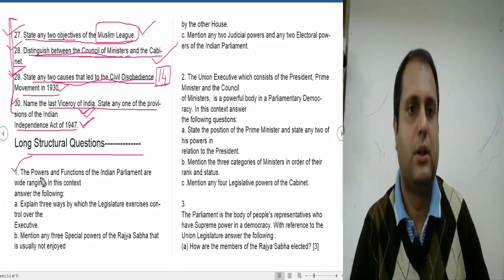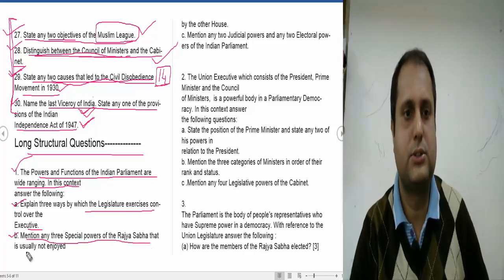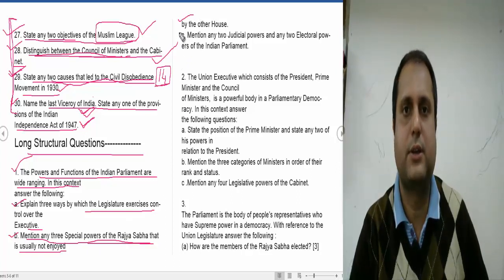First one: the powers and functions of the Indian Parliament are wide ranging. In this context, explain 3 ways by which the legislature exercises control over the executive. That is A. B: mention any 3 special features of the Rajya Sabha usually not enjoyed by any other house. So it is asking about the exclusive powers of the Rajya Sabha.